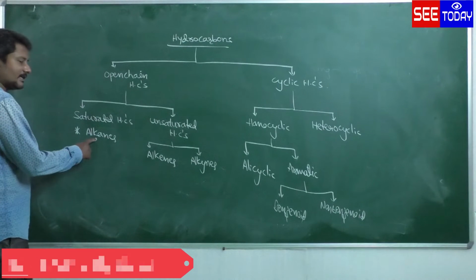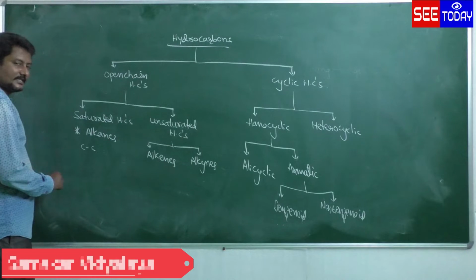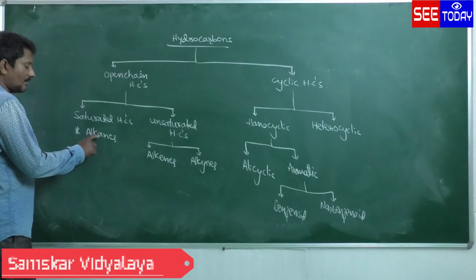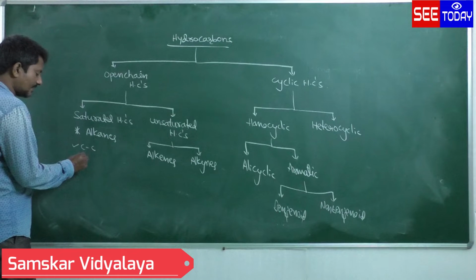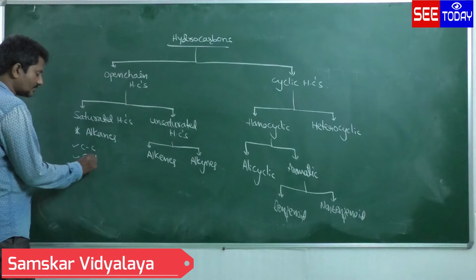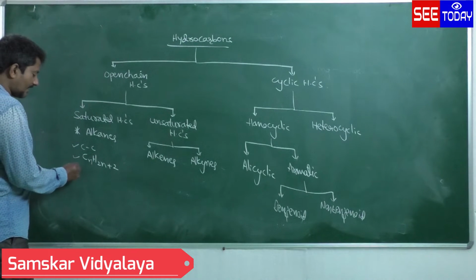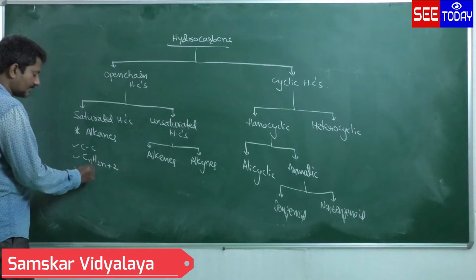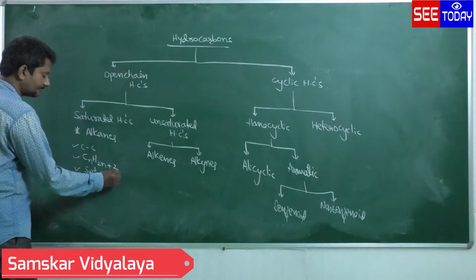Saturated hydrocarbons are alkanes, that is, C-C single bond containing compounds. The alkanes' general formula is CnH2n+2. Alkanes undergo sp3 hybridization with tetrahedral geometry.